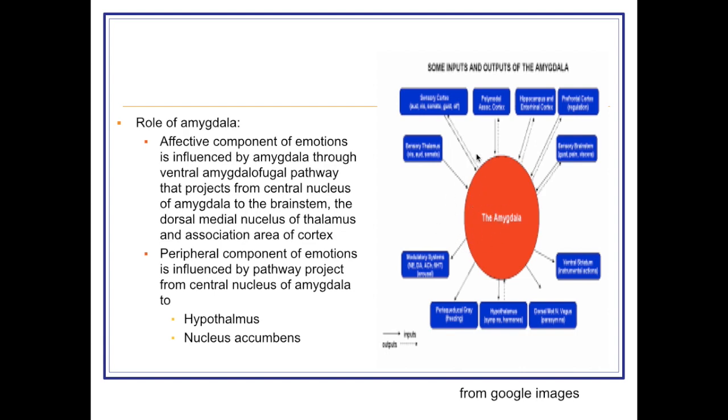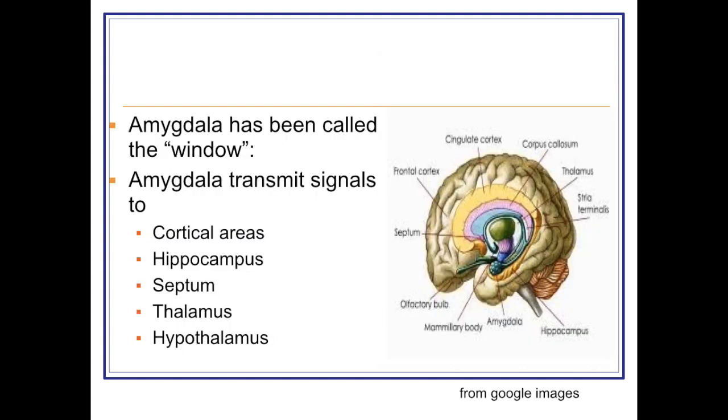It has connections with the brainstem, the dorsomedial nucleus of the thalamus and association areas of the cerebral cortex. And the peripheral component is due to the connection of the central nucleus of the amygdala with the hypothalamus and nucleus accumbens. So you can say that the amygdala acts as a window through which the limbic system sees the external world.